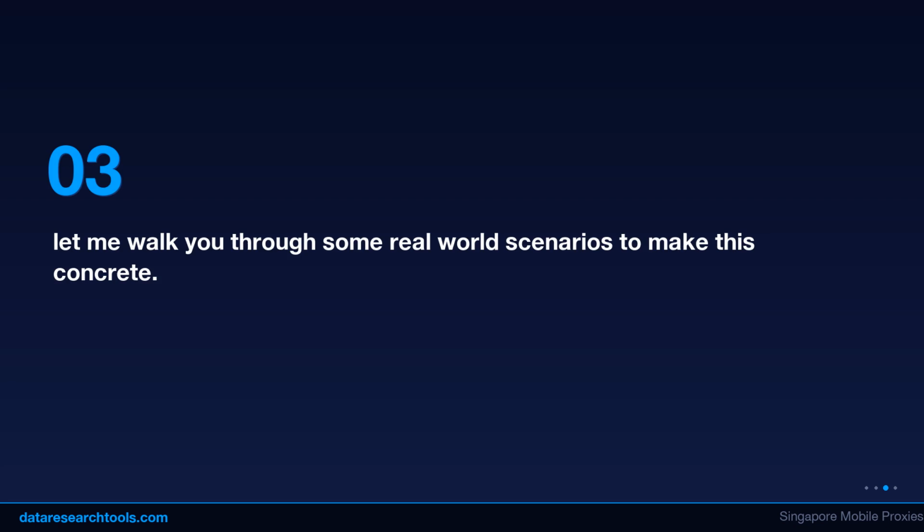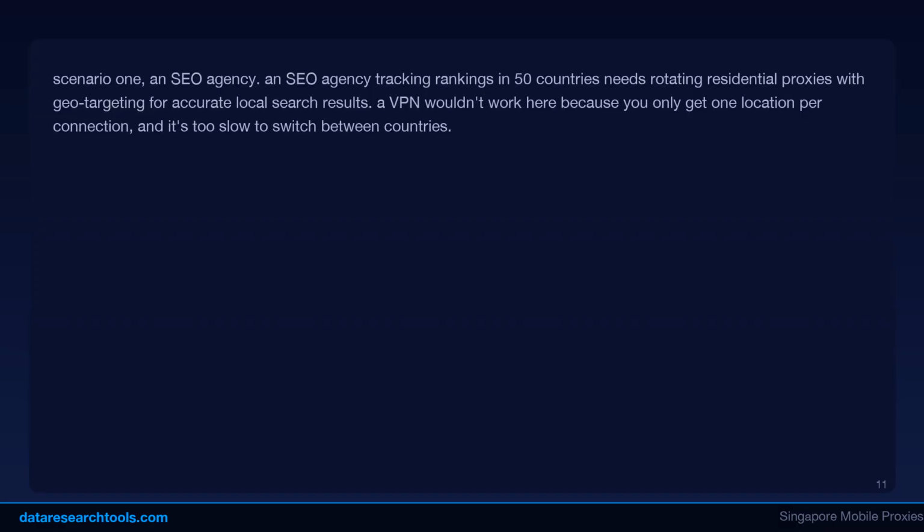Mistake 3 is relying on IP change alone. Both proxies and VPNs change your IP address, but neither addresses browser fingerprinting. For multi-account management, you need an anti-detect browser alongside either a proxy or VPN to manage fingerprint uniqueness per profile.